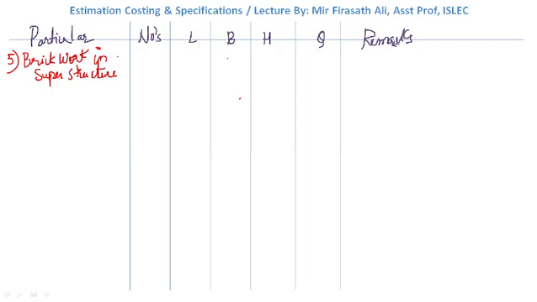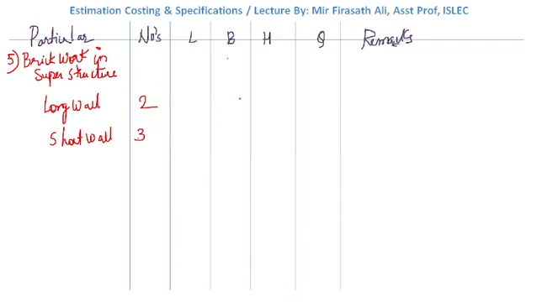Okay, again similarly long wall and short wall. Long wall. How many long walls do we have? We have 2 long walls. Short wall. 3 short walls we have. Okay. 3 short walls we have.